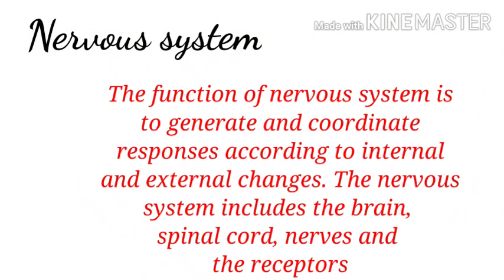In the previous classes we studied about the nervous system. The function of the nervous system is to generate and coordinate responses according to the internal and external changes. The nervous system includes the brain, spinal cord, nerves and the receptors.